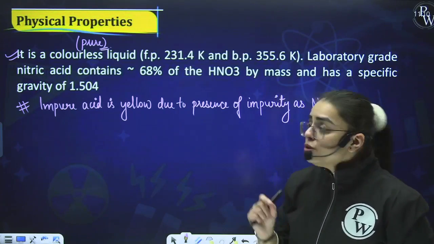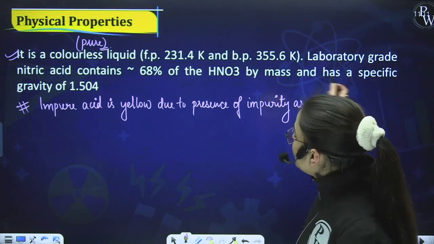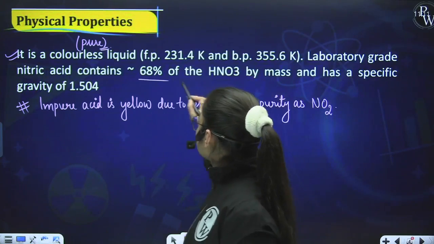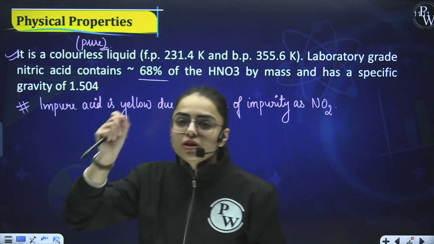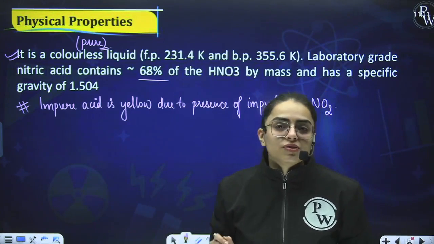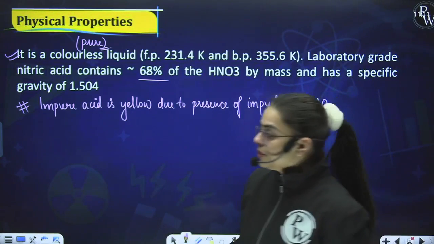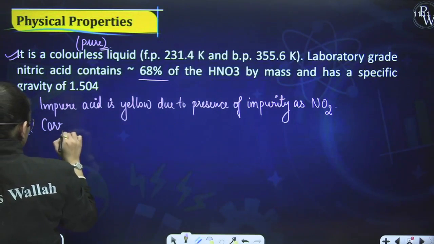Now, the next characteristic they have told you over here is that laboratory grade nitric acid contains 68% of HNO3 by mass and has a specific gravity. There is no need to learn all of these, students. Other than this, the physical property that you should know is that it is corrosive in nature. Okay, and one more thing.